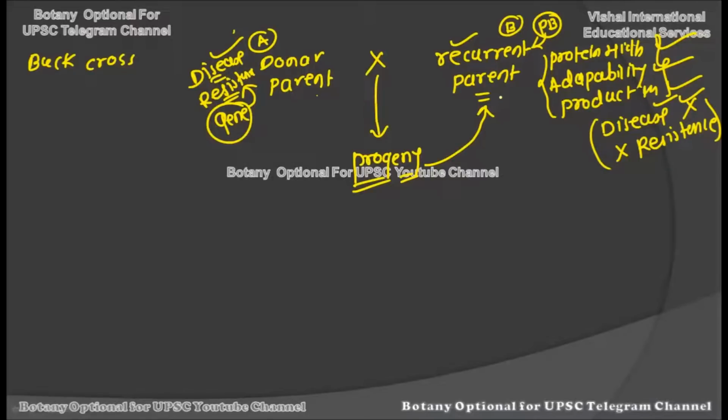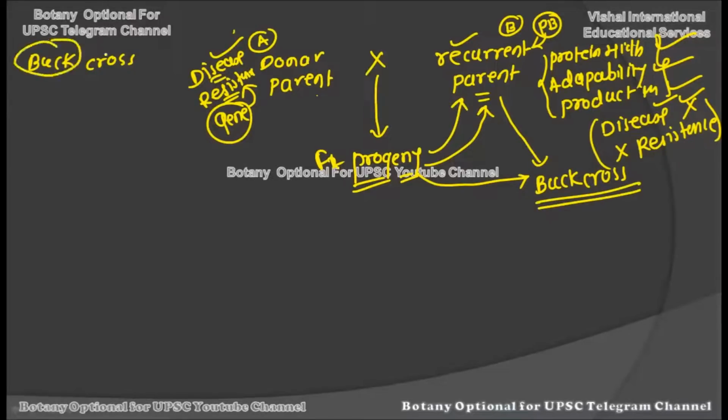Here, the recurrent parent plus the progeny created out of this cross, we will back cross. What we are doing here is back crossing, because this F1 generation is going back to cross with the original parent, and hence this process is called the back cross. The title is given because whatever next generation we have created goes back and crosses with the original parent.